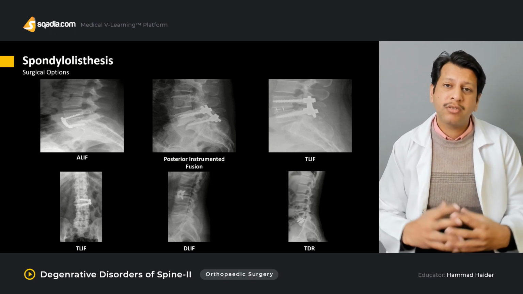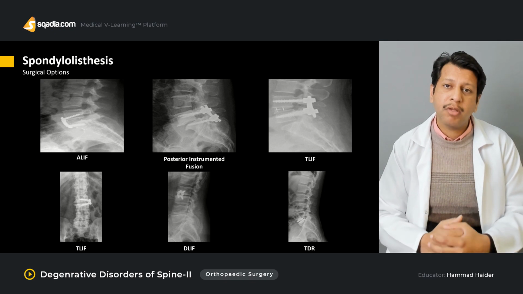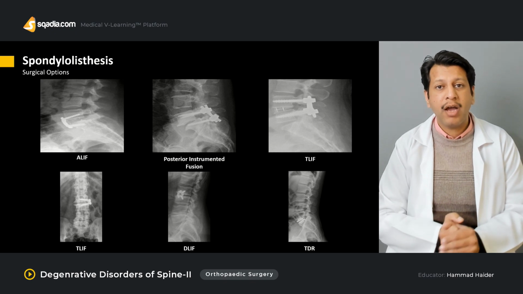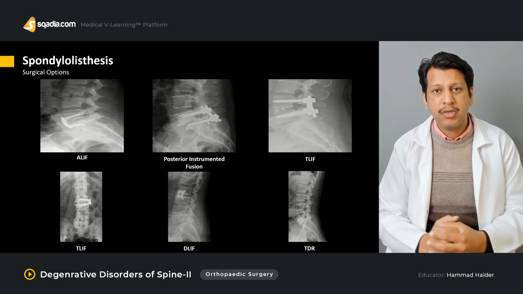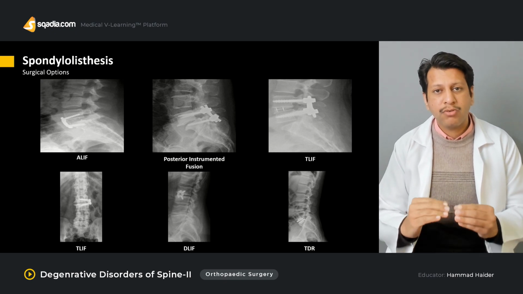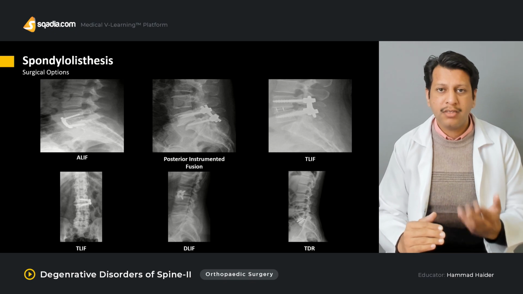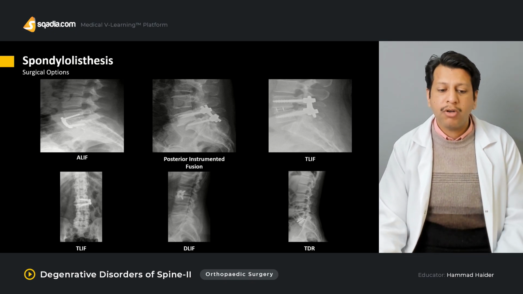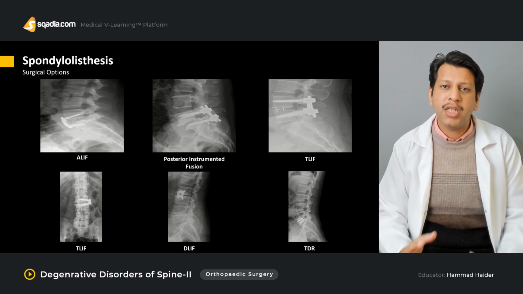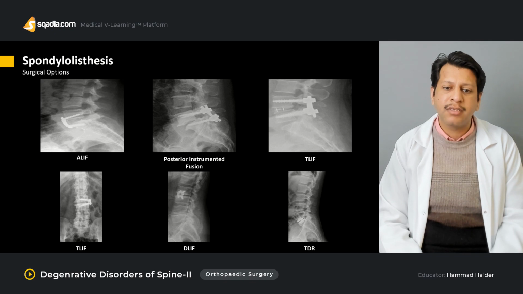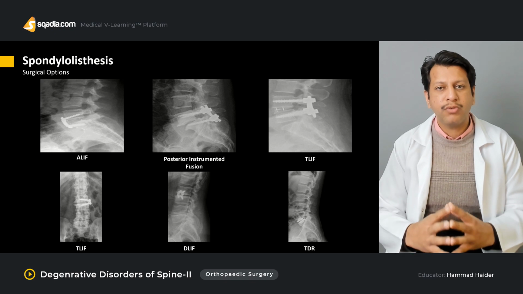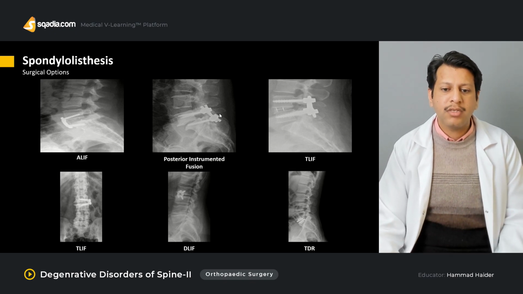Now that is done when the cause of the spondylolisthesis may be a complete disc prolapse and it has degenerated beyond repair. Therefore, you may have to go for some form of disc replacement, so that the problem which is actually causing the slip is removed and the disc is replaced. But all these TLIF, DLIF, and TDR are rarely done. The most common mainstay of surgery for spondylolisthesis is always either posterior decompression with instrumented fusion or posterior instrumented fusion in situ, which you can see over here.